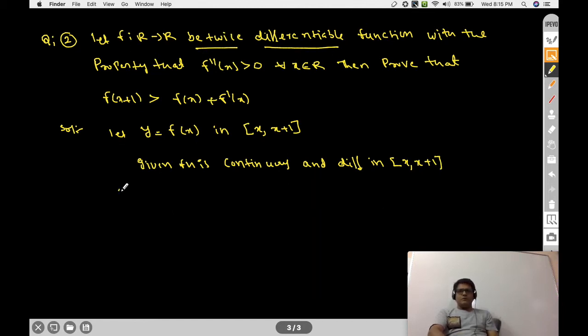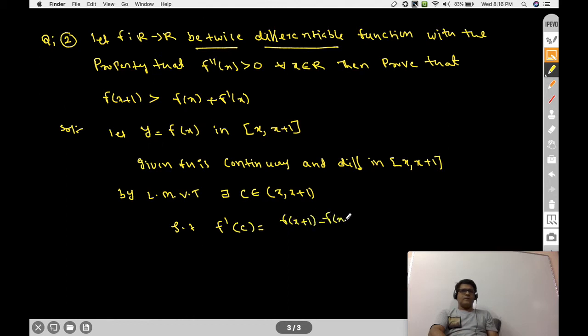So by Lagrange's mean value theorem, there exists at least one C belongs to the open interval x comma x plus 1, such that f dash C is equal to f of x plus 1 minus f of x by x plus 1 minus x.